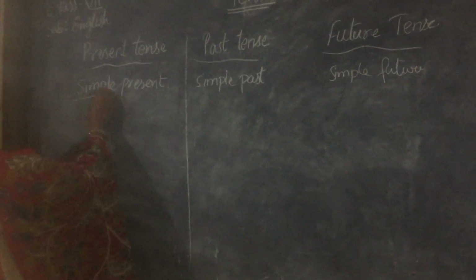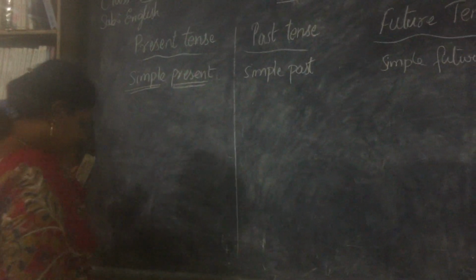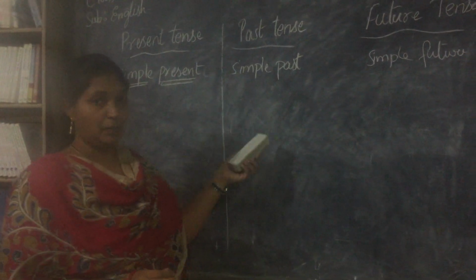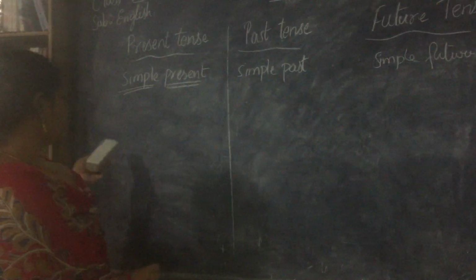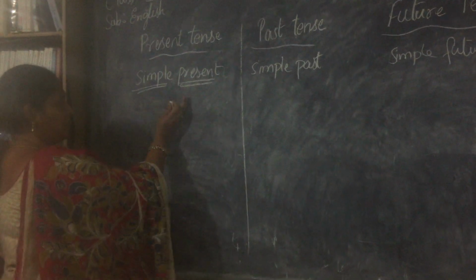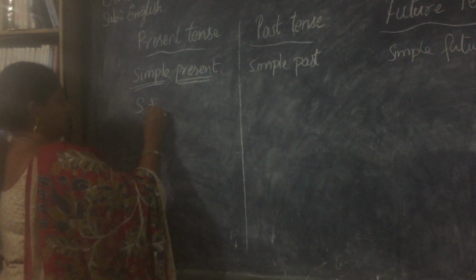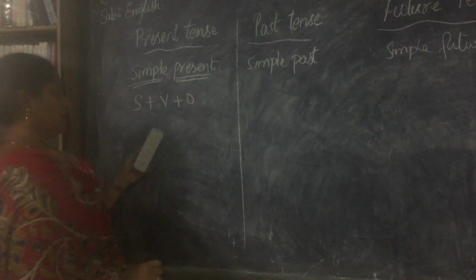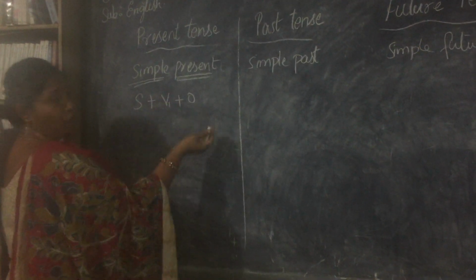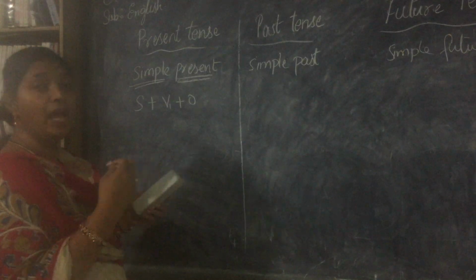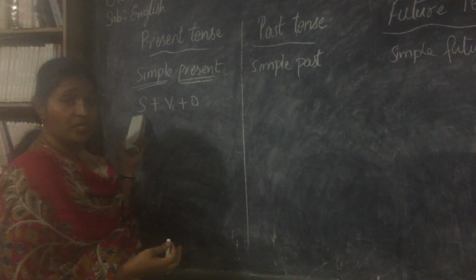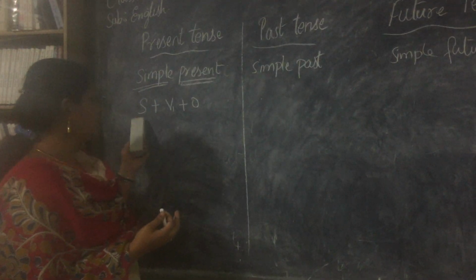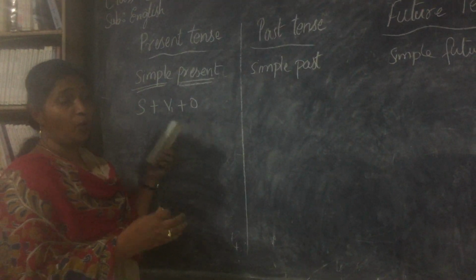Now let's see simple present. Simple present, we have structures for every timeline or the speech that we go through. Now here for simple present, subject plus verb plus object. Verb means here it is a V1 form, which is the first form of the action word that we use. Subject, about whom we are talking, that will be the subject, and object is what they are doing.